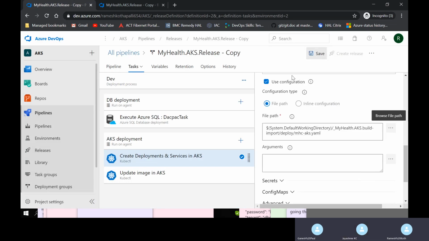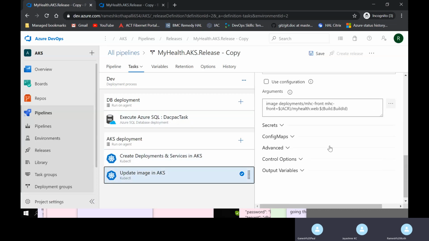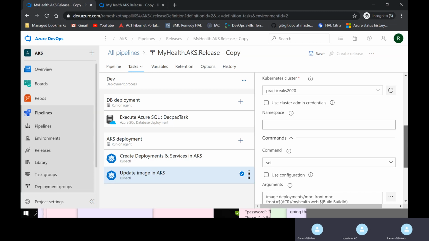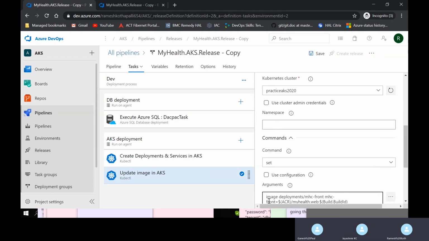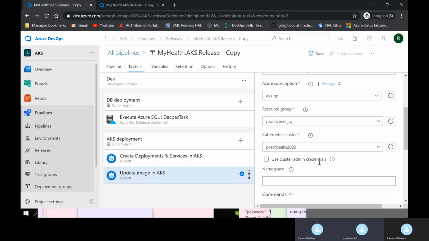Okay. Go to update image in AKS. It's fine. Just go above. No, that's fine. That's correct. Save and create a release.